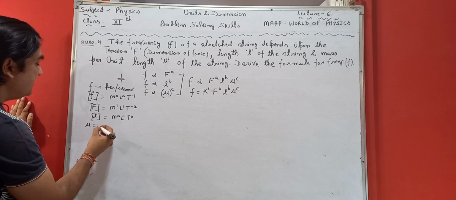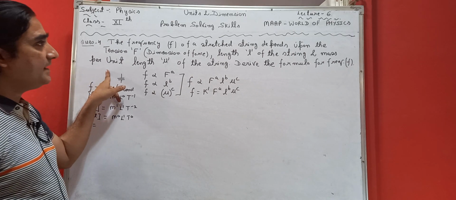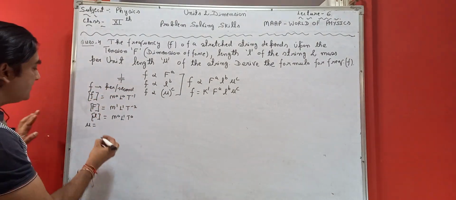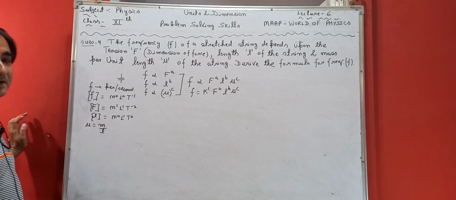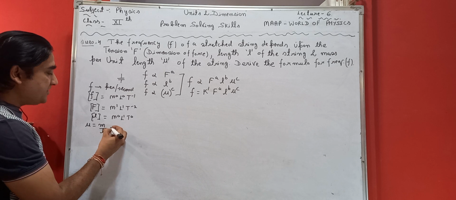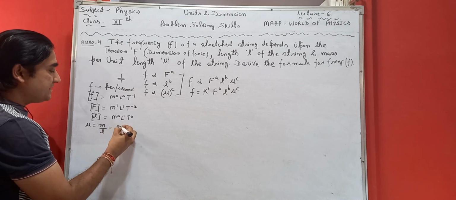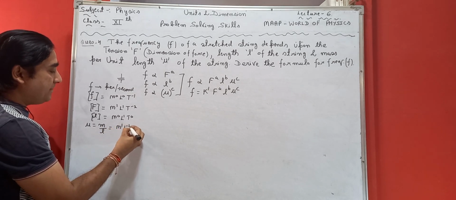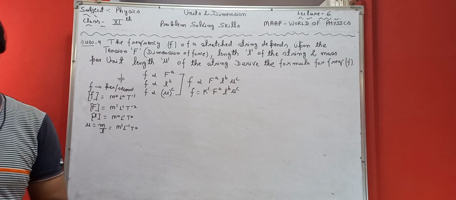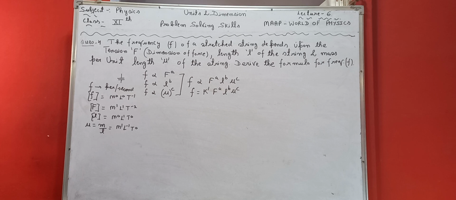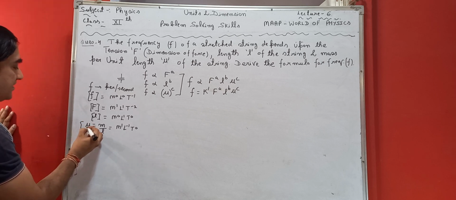Mu is mass per unit length, so its dimension will be mass m1, length L minus 1, and t0, since there is no component of t. So m1 L minus 1 t0. This is the dimension of mu.